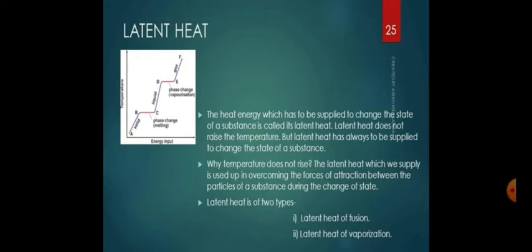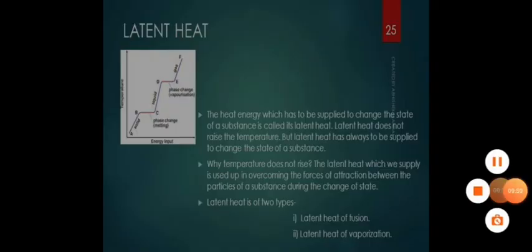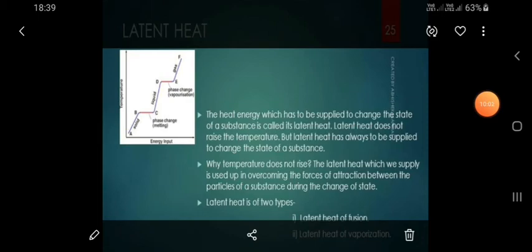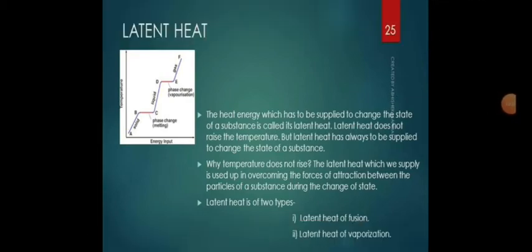Now the next topic that I am going to explain is latent heat. This is also a new topic for you. The word latent means hidden. Hidden, yes. Why do we call it hidden? Because we cannot see the heat here. Hidden heat. The definition of latent heat says that the heat energy which has to be supplied to change the state of a substance is called the latent heat.